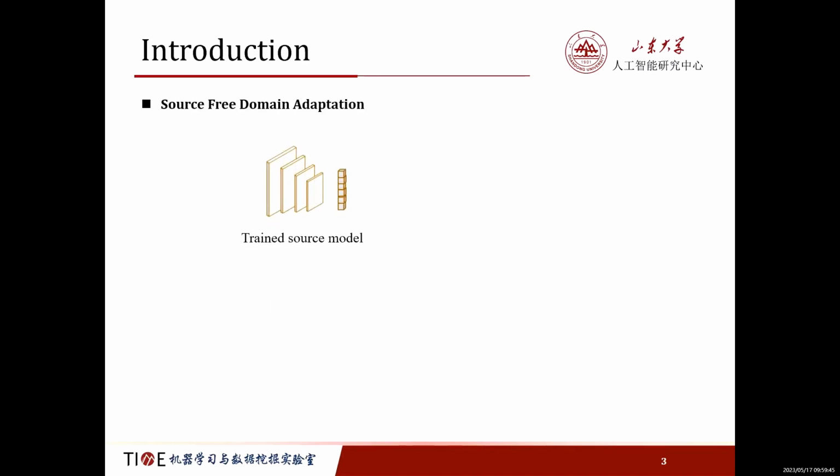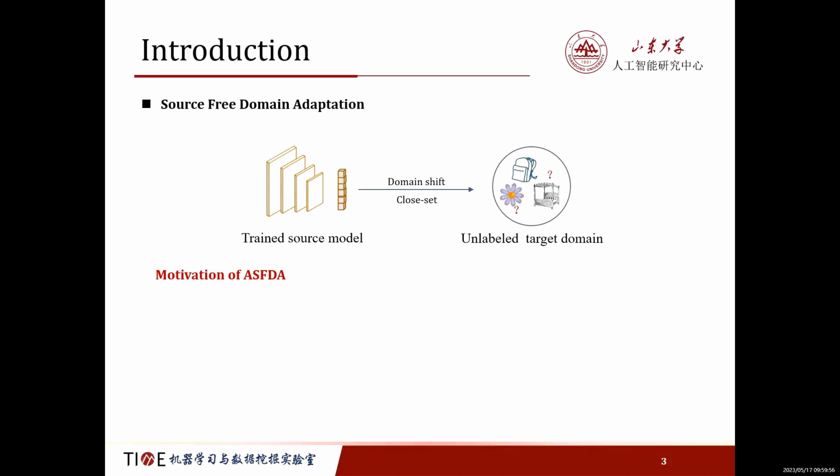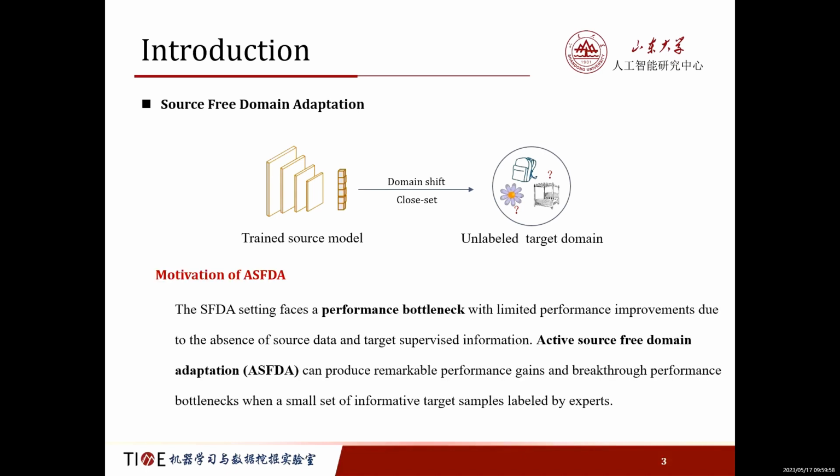Recently, source-free adaptation aims to transfer knowledge stored in the source model instead of the source domain to the unsupervised target domain. The motivation of our paper is that although existing source-free adaptation methods have made some progress, the source-free adaptation setting faces a performance bottleneck with limited performance improvements due to the absence of source data and target supervised information.